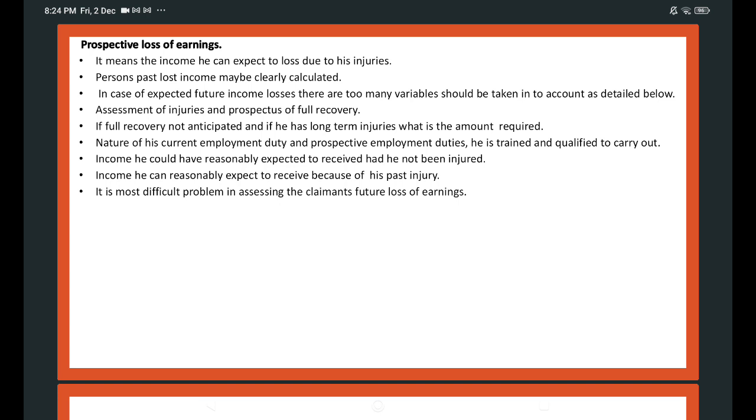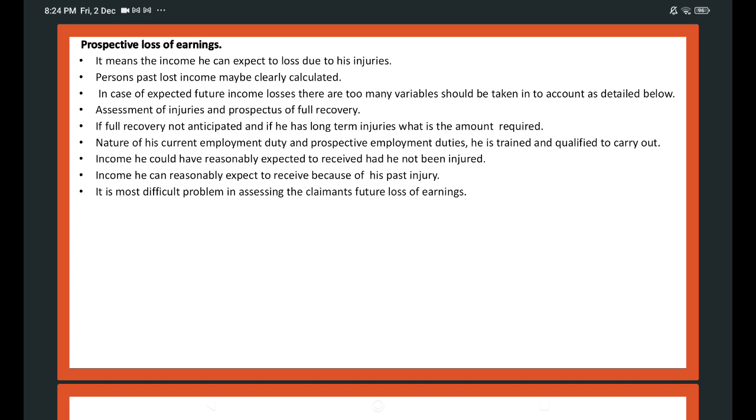Income already lost, and because of his injury and suffering, tomorrow he cannot go to work, and that is the income he is going to lose. It is easy to calculate the past lost income. Whatever income is lost, it is easy to calculate. But it is not easy to calculate the expected future income losses.